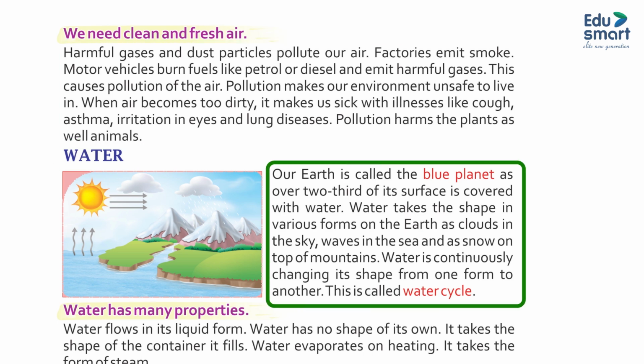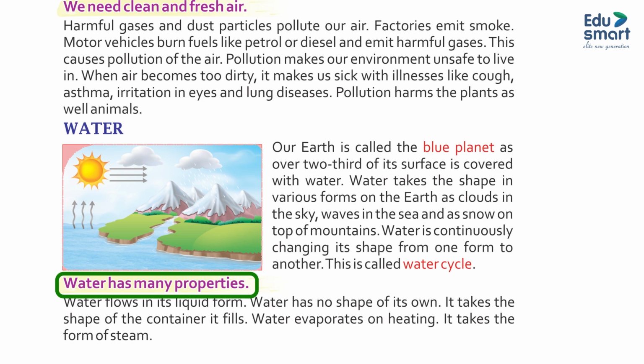Water. Our earth is called the blue planet as over 2/3 of its surface is covered with water. Water takes the shape in various forms on the earth as cloud in the sky, waves in the sea and as snow on top of mountains. Water is continuously changing its shape from one form to another. This is called water cycle.